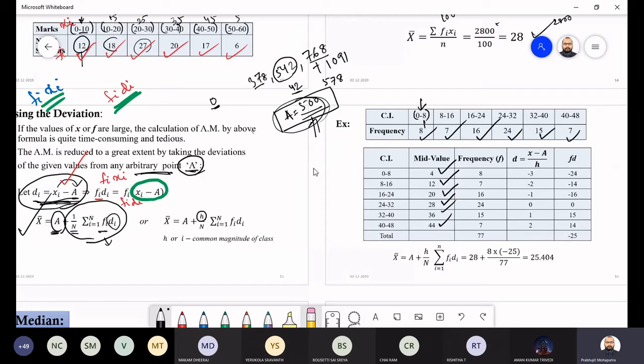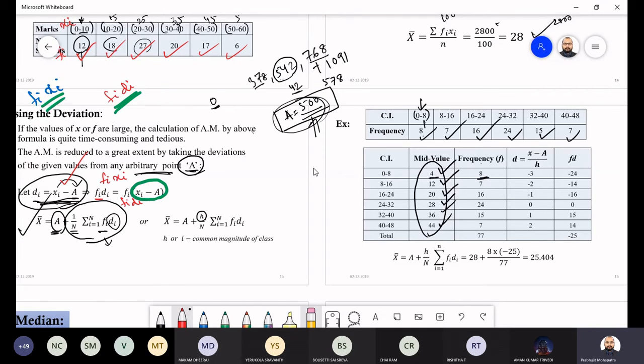Midpoint done. Then what you have to do? You have to multiply the midpoint with the frequency. So the midpoint along with the frequency, you just multiply. Now when we are taking the arbitrary point, okay, so this is the midpoint, these are the values. But you can see here, if you're doing that frequency-midpoint method, that is the old method. Now we have to use the deviation method.